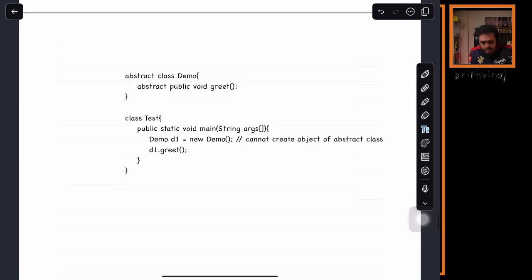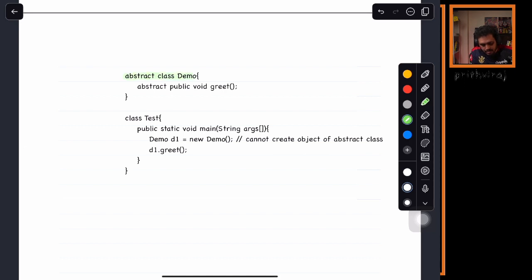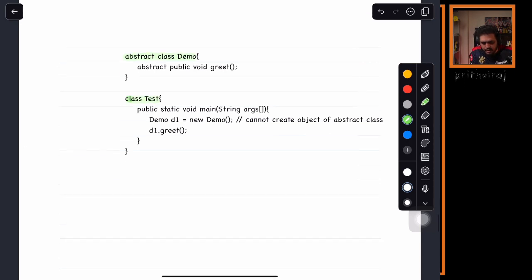Okay. Now, what is happening here, guys? What is happening? Come on, tell me. This is an abstract class. This is a normal class. Now, here, can we create an object of abstract class? No, we cannot create an object of abstract class. Because what is the reason, guys? What is the reason? We'll write a small note here.